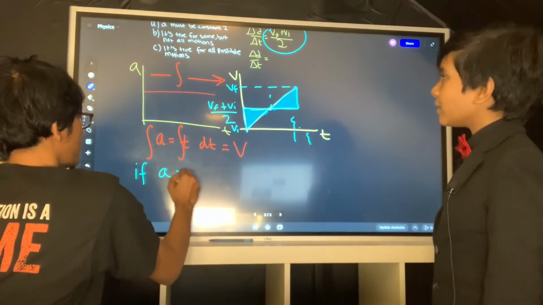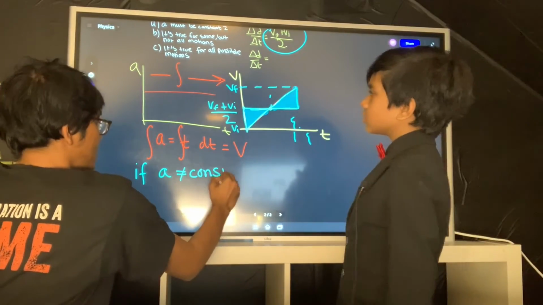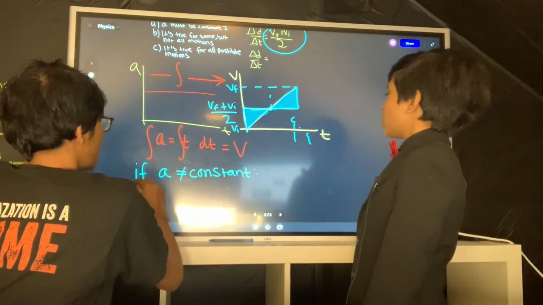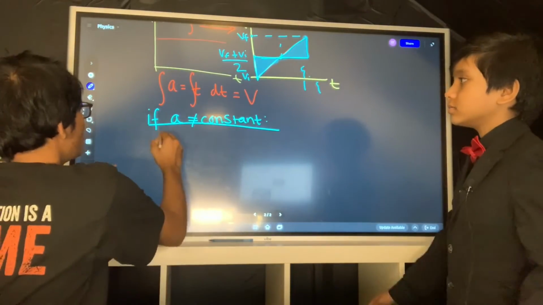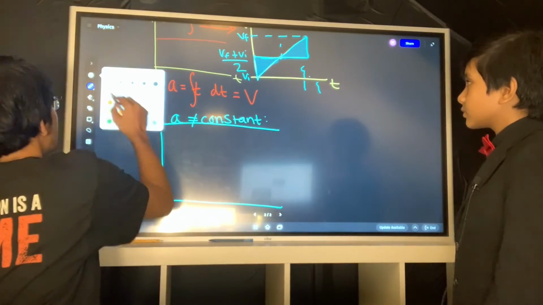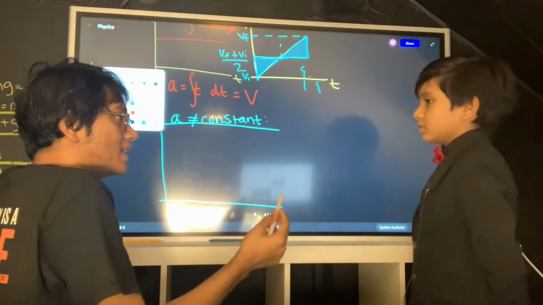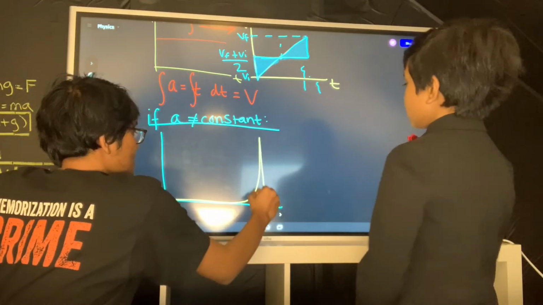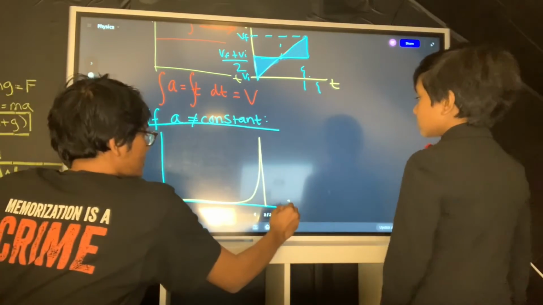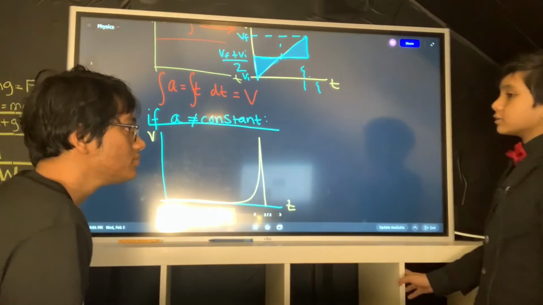But acceleration... that means A is not correct. So let's see. If acceleration is not constant, then this A could look like anything, right? So then your velocity graph could look like what? Anything. It's just the integral of... imagine this is your velocity graph. That means acceleration is gradually increasing.